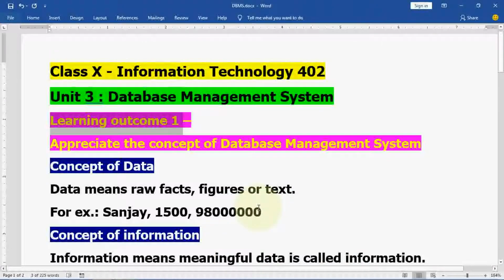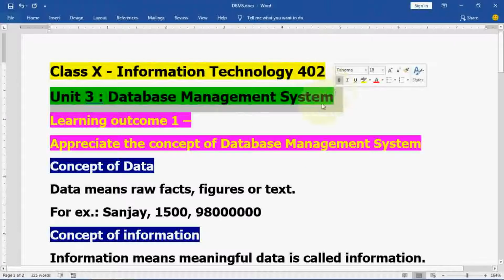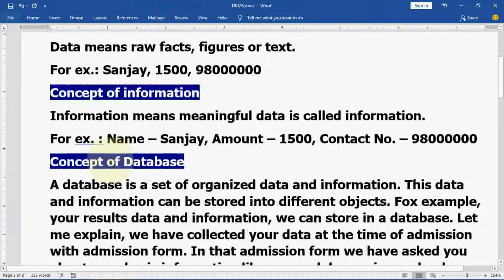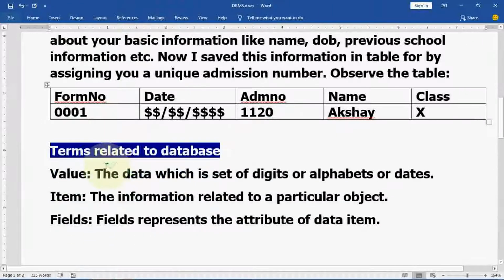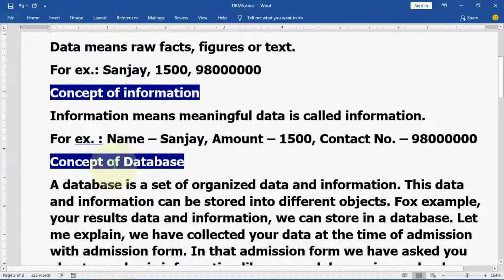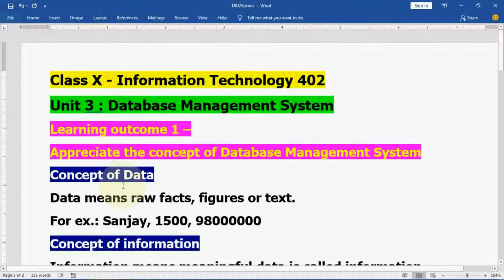Namaskar students, class 10 Information Technology 402, Unit 3 Database Management System, Learning Outcome 1, Appreciate the concept of database management system. In this video I will cover these topics: concept of data, concept of information, concept of database and terms related to database. So watch the complete video and learn about this chapter.